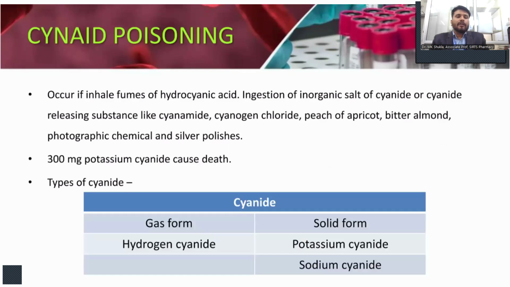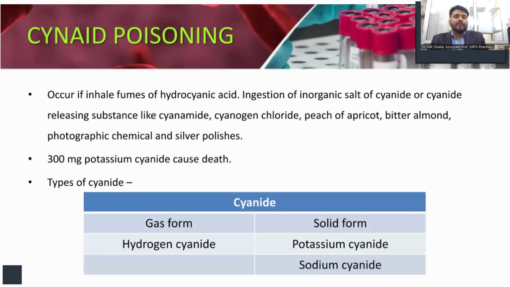Cyanide poisoning occurs if fumes of hydrocyanic acid are inhaled or inorganic salts of cyanide or cyanide-releasing substances are ingested, like cyanamide, cyanogen chloride, peach or apricot kernels, bitter almond, photographic chemicals, and silver polishes as well.